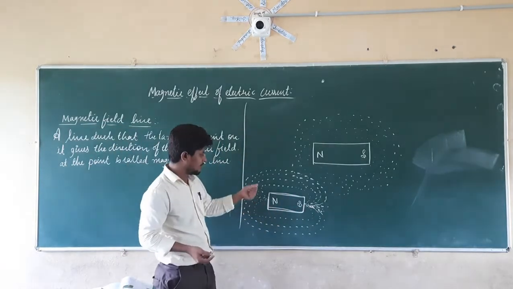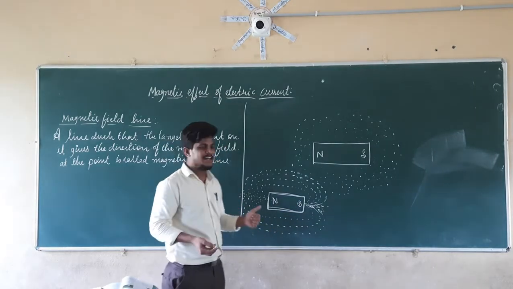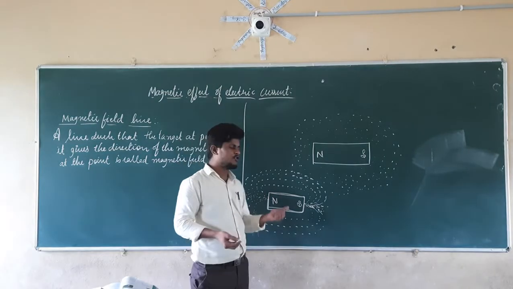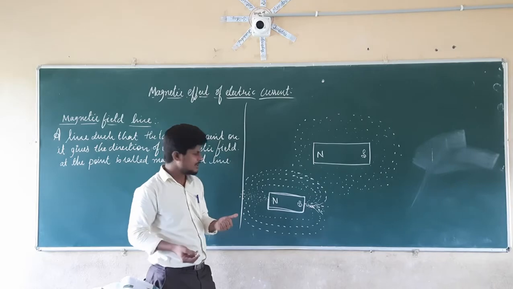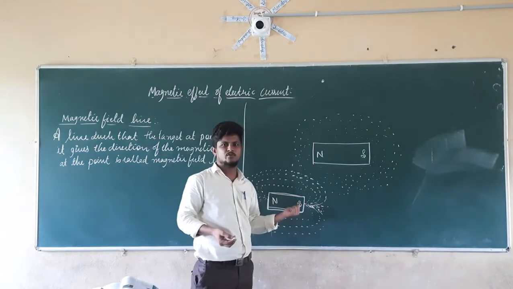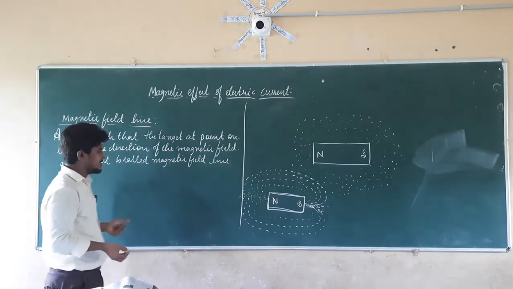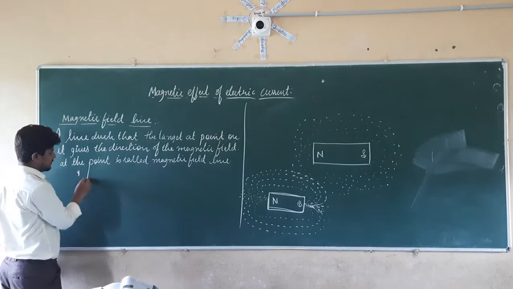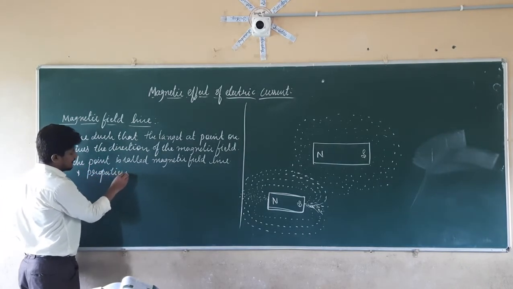Right, so this is about the magnetic field line. In which direction does the magnetic field line go? Is it going from the north to south, or is it going from the south to north? So we have to check that. By checking that, we are going to see some properties of the magnetic field lines.